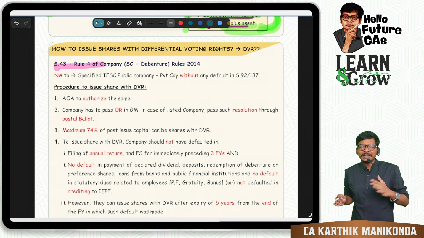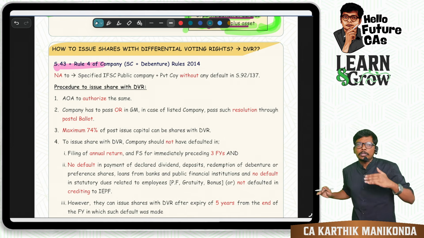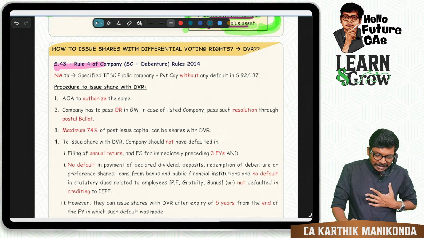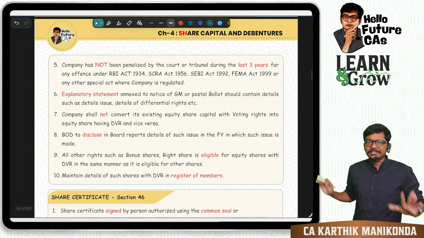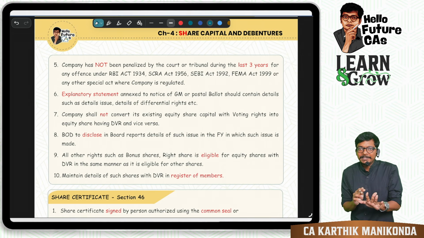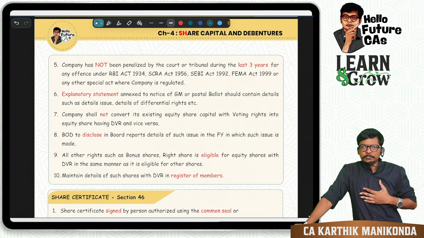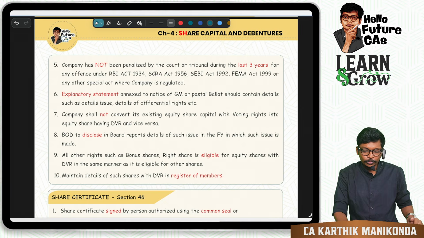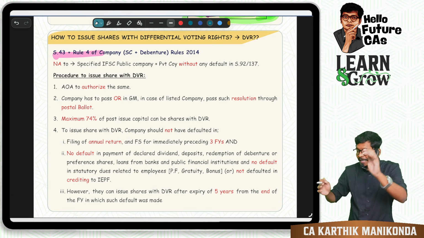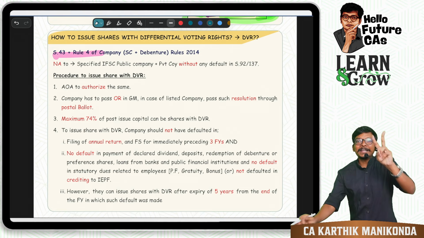This was background knowledge which I told you in detail in the previous session. Now today's session is about memorizing what is there over here logically, conceptually, and also what is relevant for the exam. This procedure runs to around 10 points. If you only mug up these 10 points, like this there are another 100 different provisions in the entire book from all the acts. How will you remember? Difficult, no? This 10 points in my book is just three-fourths of a page. In the ICAI study material, it will be 2 pages.